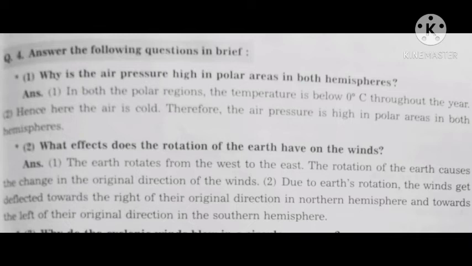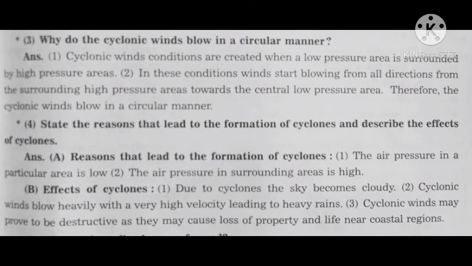Second question, what effects does the rotation of the earth have on the winds? Answer, first point, the earth rotates from west to east. The rotation of the earth causes the change in the original direction of the winds. Second point, due to earth's rotation the winds get deflected towards the right of their original direction in the northern hemisphere, towards the left of their original direction in the southern hemisphere. Next question, why do the cyclonic winds blow in a circular manner?